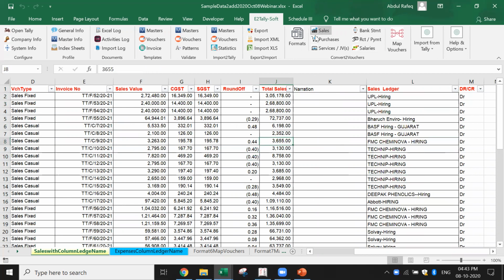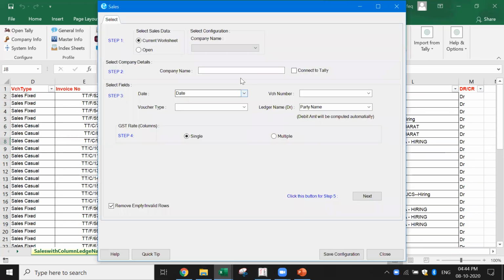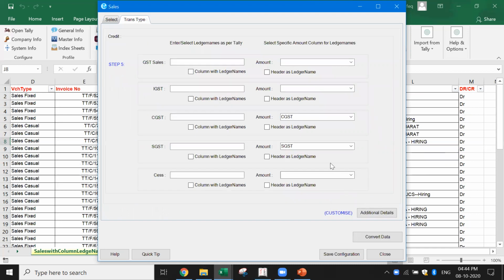So this is a little more complex compared to this. But if you understand the system, it's very, very simple. So there, what did we do? Let's say we entered the company X by Z. Okay, date, voucher type. What is the voucher type in this case? I got the voucher type. I got the voucher number, which is the serial number. Ledger name, party name is taken directly. Okay, I say next.